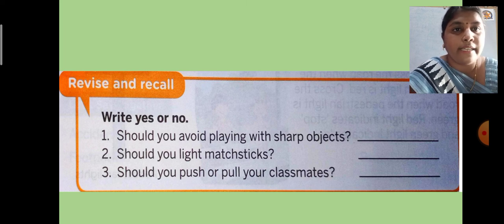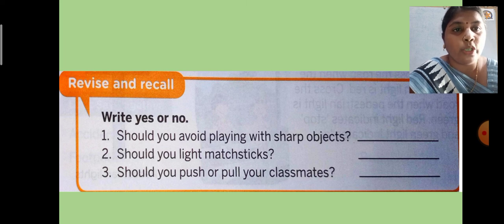So see, revise and recall. So see, write yes or no. So you have to tell me which one is the correct thing. For that you have to write yes, and which is the wrong thing, for that you are going to write no. So let us start this column, revise and recall. Number 1, should you avoid playing with sharp objects? Yes or no? Obviously yes, we have to avoid playing with sharp objects.